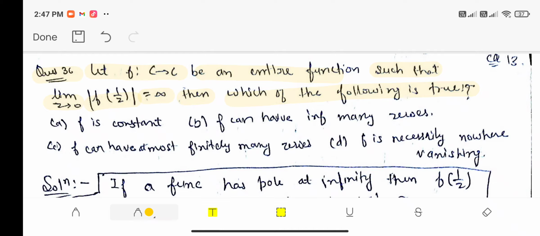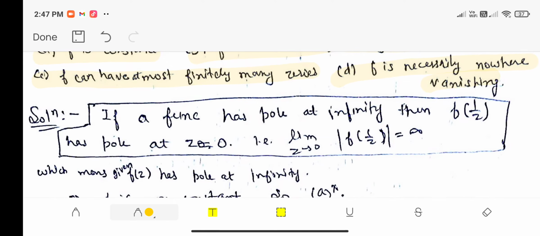Option A is f is constant. Option B is f can have infinitely many zeros. Option C is f can have at most finitely many zeros. Option D is f is necessarily nowhere vanishing. ऑप्शन डी का मतलब है कि f has no zeros.